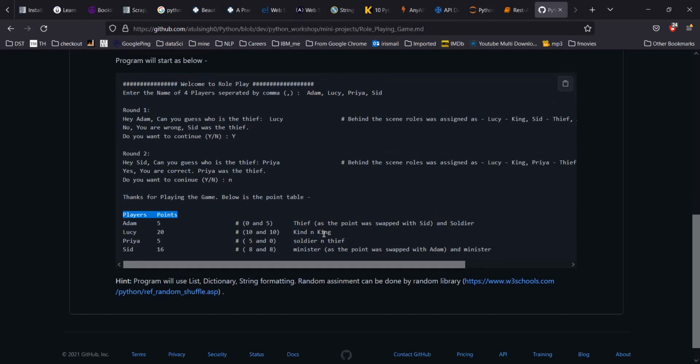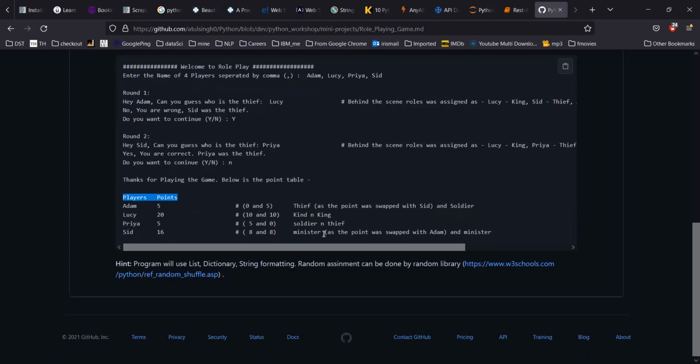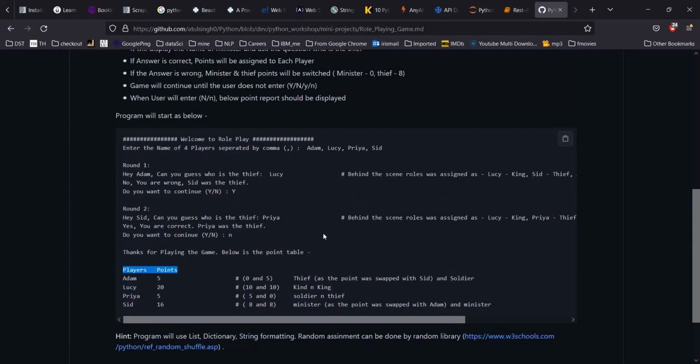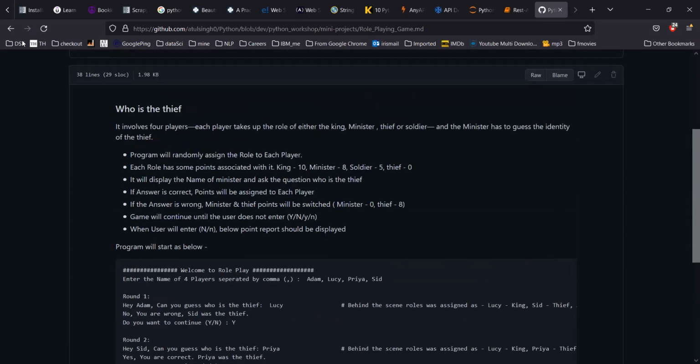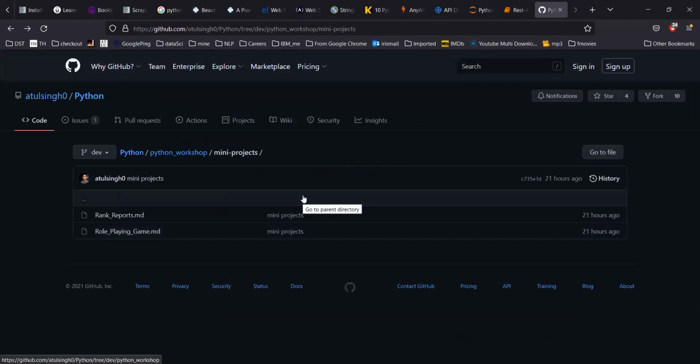Okay, so again, I'm not saying you are able to code it in one go, but try it. Unless you try it, it's not going to work. So please try it.